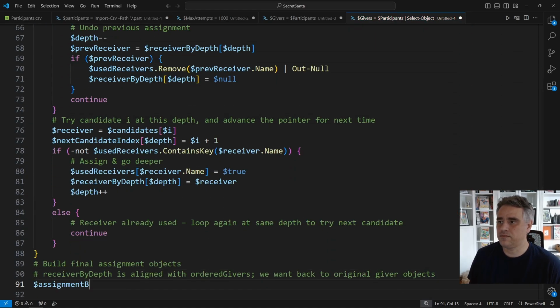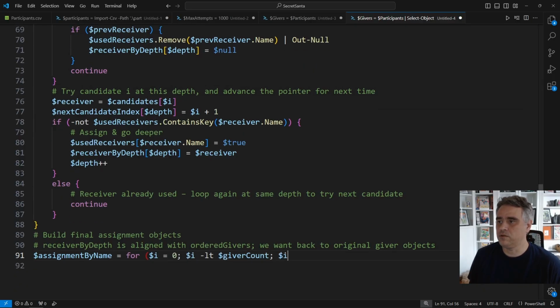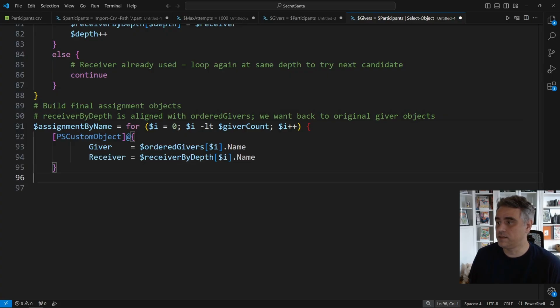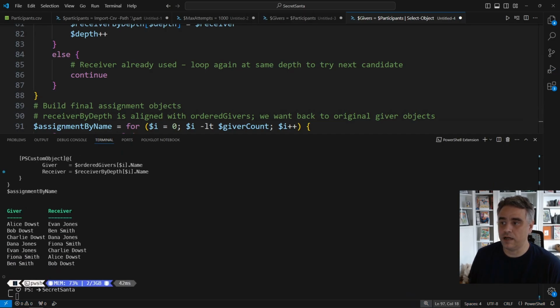Once the search logic has found a valid set of assignments, we build a simple history-friendly view of the result. We loop over each index, and for each position, create a custom object with just 2 properties: giver, the full name of the giver at that index, and receiver, the full name of the receiver we matched them with. And this is the shape we want from our history file, a neat list of who had who this year. I output assignments by name so we can confirm everything looks good before we serialize this into future success.